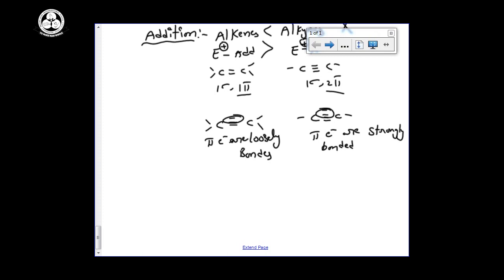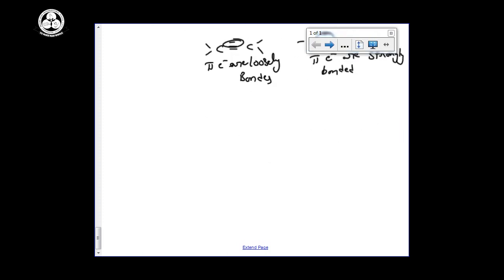Okay, these are addition reactions. First, before going to addition reactions, we will discuss acidic nature. Property number 1, acidic nature. Next addition, next oxidation. Totally 3 varieties of reaction. Why are we discussing acidic nature here? Consider the carbon present in alkane, alkene and alkyne. Which is more electronegative? The more electronegative, the more acidic the compound.